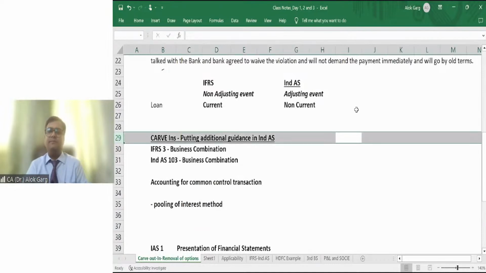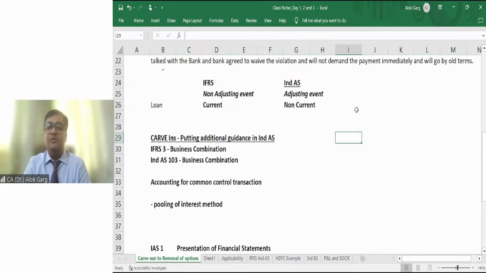Friends, Carve In means putting additional guidance in Ind AS. Putting additional guidance in Ind AS. And friends, there is only one Carve In. One Carve In. Okay?